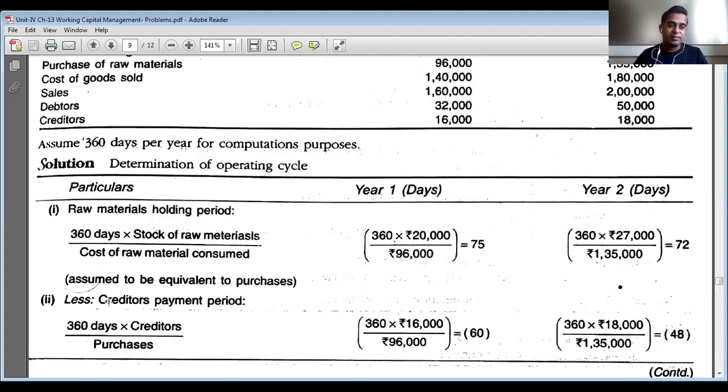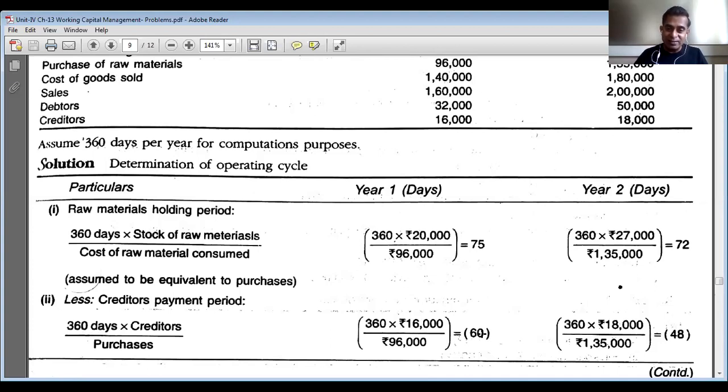So we write less creditors payment period. Next we are going to find out the creditors payment period. How can we arrive at that? 360 days multiplied by creditors. Creditors in year 1 are 16,000 rupees, whole divided by purchases. Purchases is nothing but purchase of raw materials in year 1 from the suppliers. So 360 days into creditors 16,000 rupees whole divided by purchases made during the year, that is 96,000 rupees. Once you simplify, the answer will be 60.